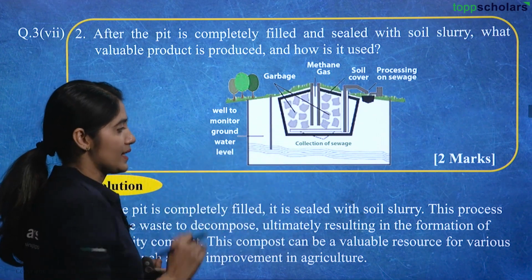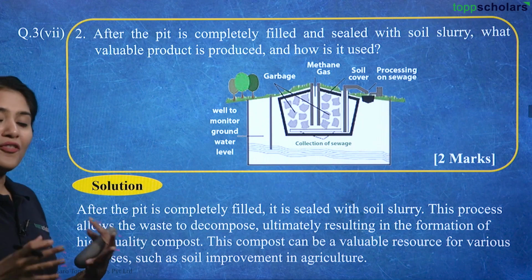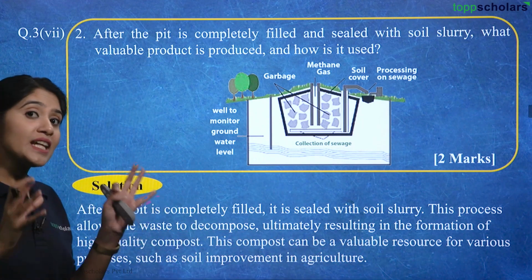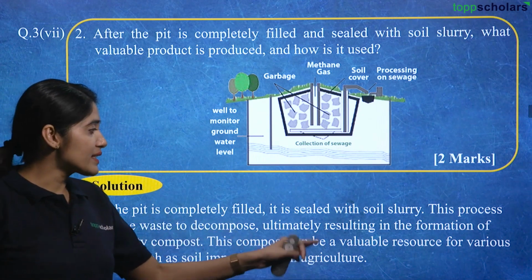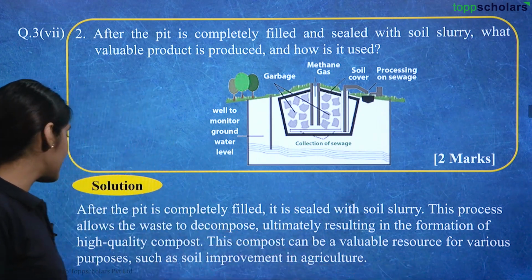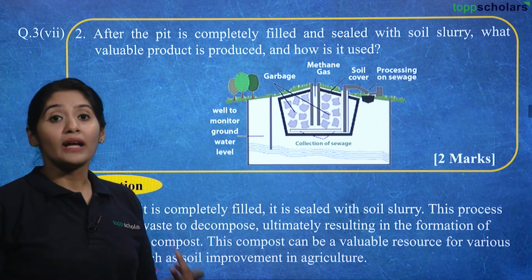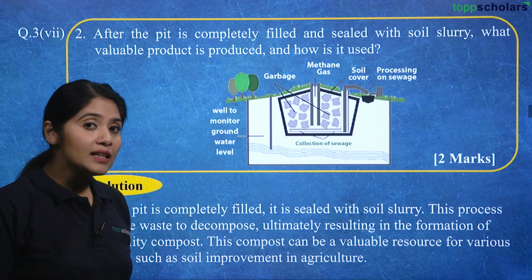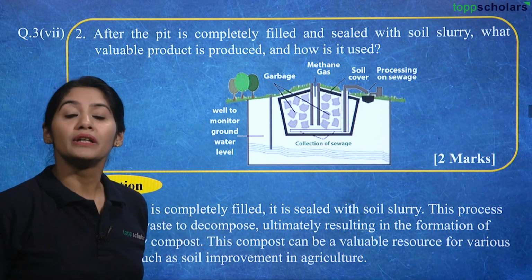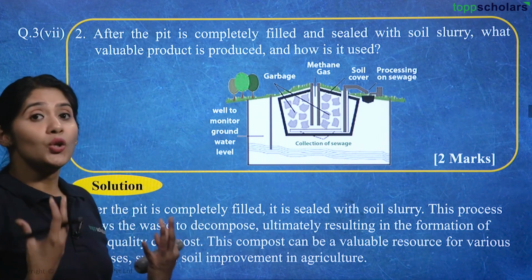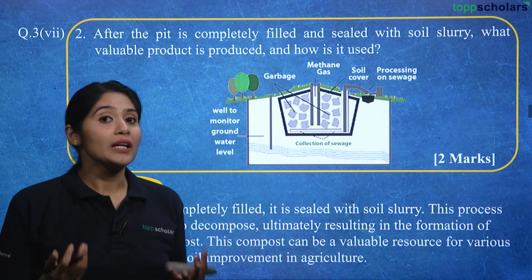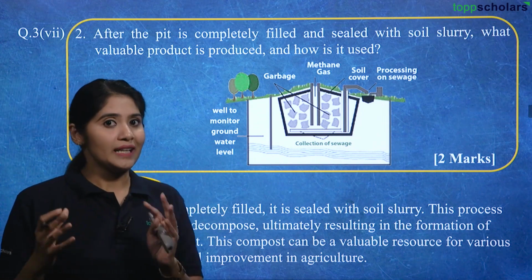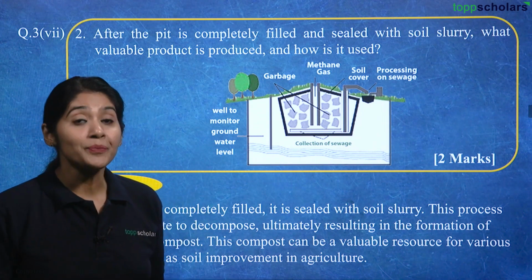As you can see, this process allows the waste to decompose, resulting in the formation of high quality compost. And this compost can be a valuable resource for various purposes such as soil improvement in agriculture. In agriculture, crop yield depends a lot on the quality of the soil. It gives a lot of nutrition to the growing crops. That is the reason why we require a good quality compost to be added to agriculture to increase the yield.